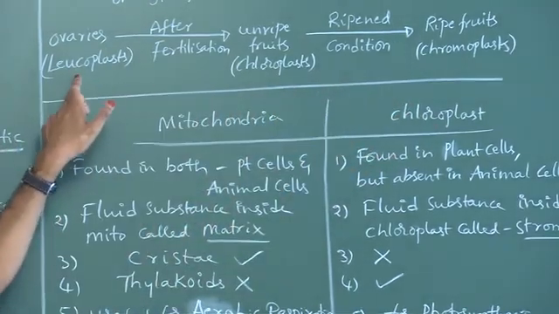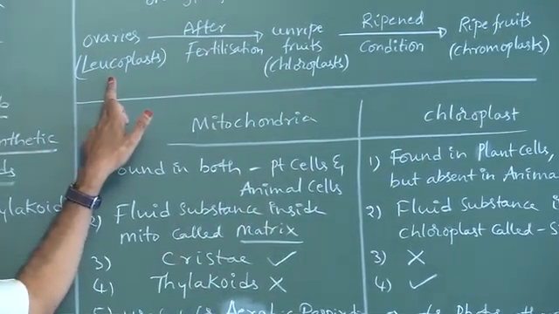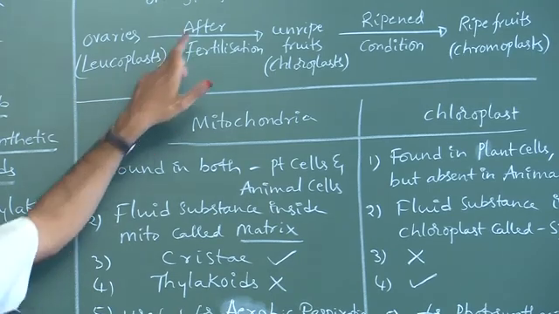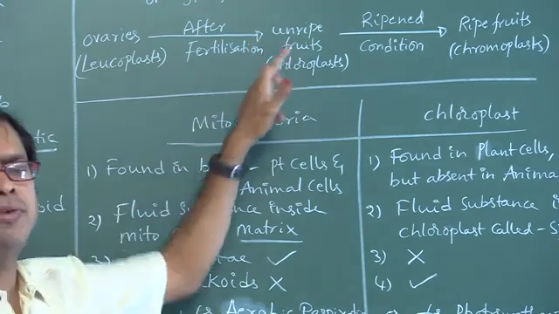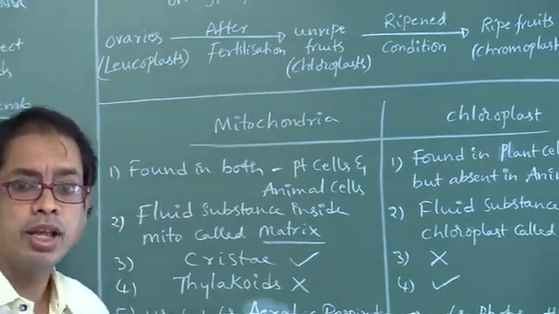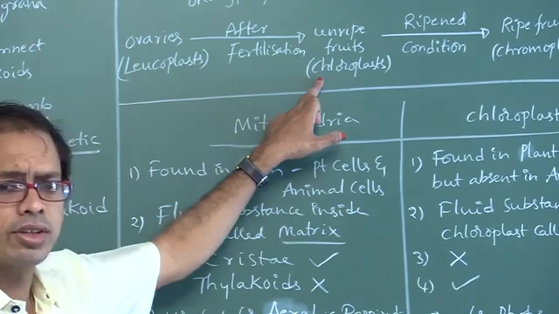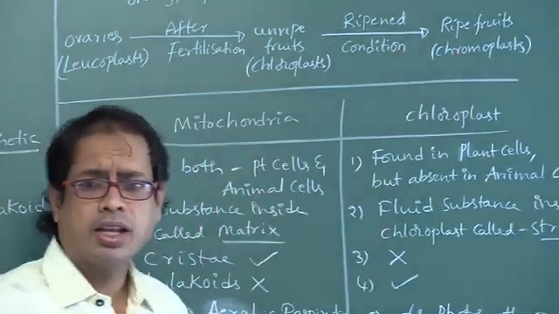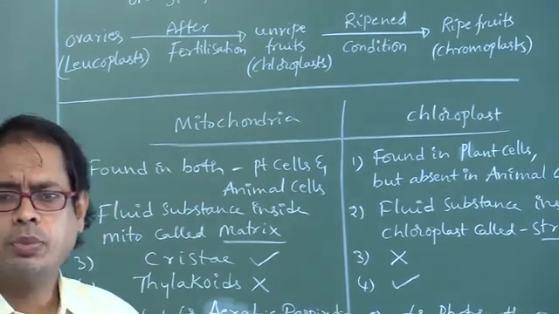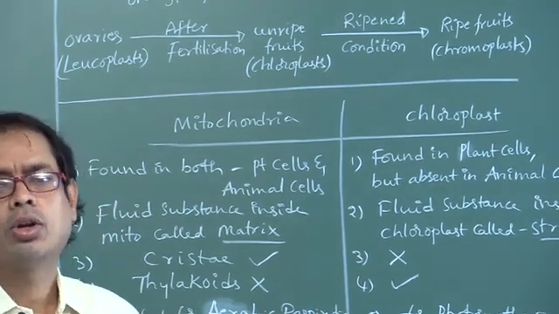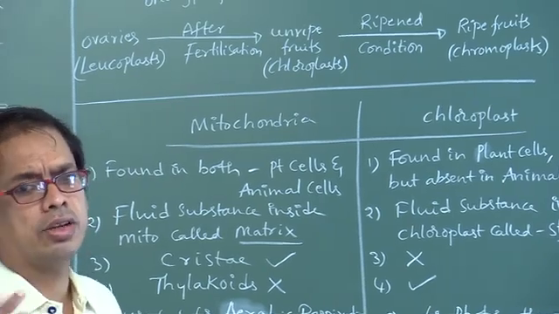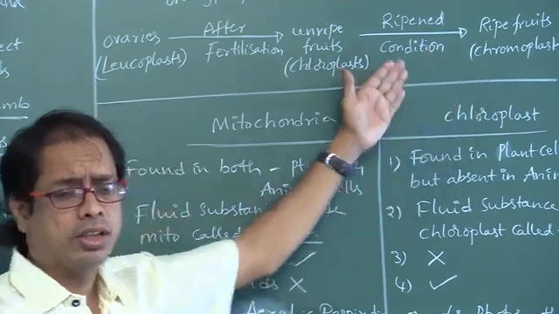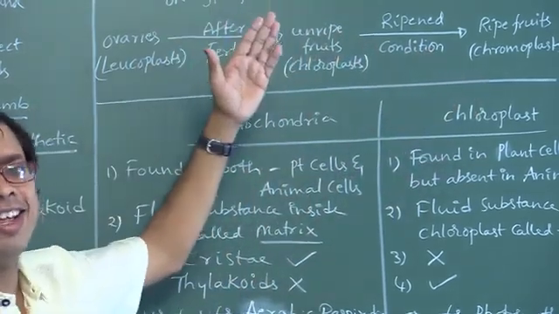Initially, when ovaries are present, they are colorless, white-colored leucoplasts. After fertilization, unripe fruits appear in green color, chloroplasts. Whereas in ripened condition, ripe fruits appear in red color. Tomatoes appear in red color in ripened condition, and chilies also appear in red color. So that is one type of plastid converted into another type of plastid. That's why the plastids are interconvertible.